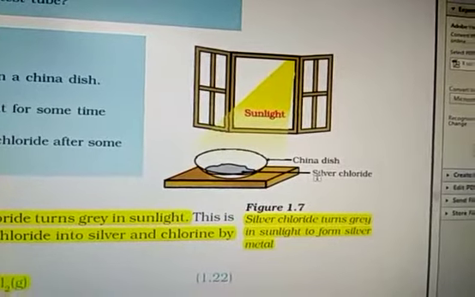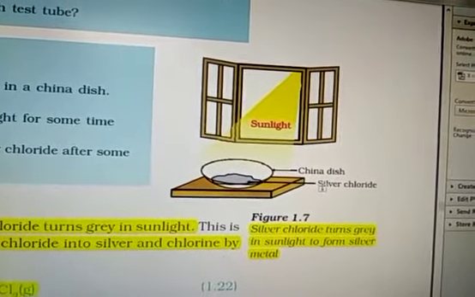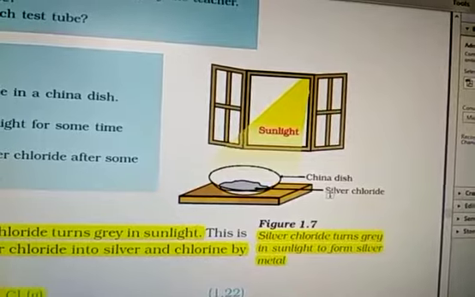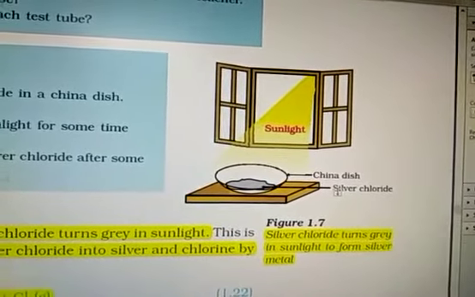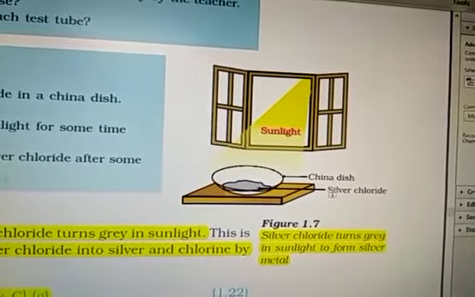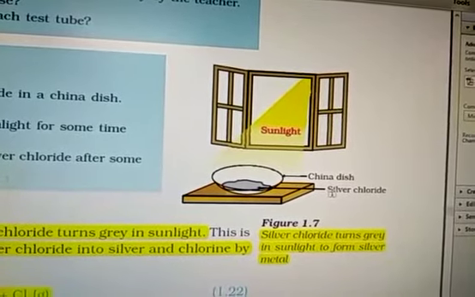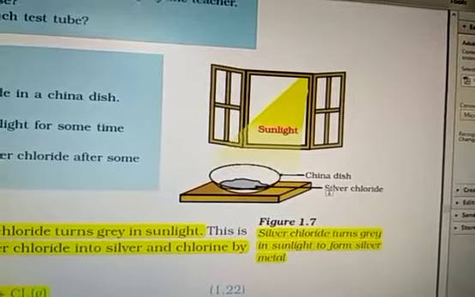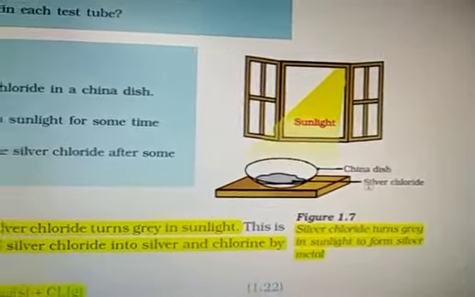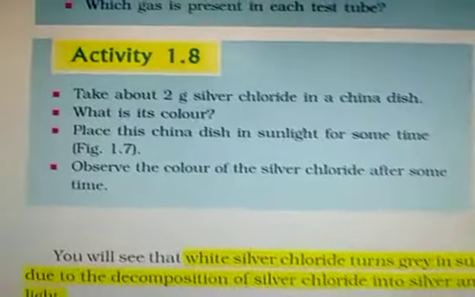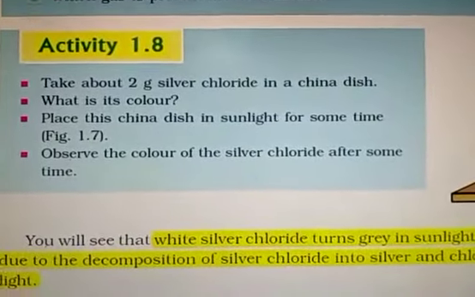Good morning, students. Today we are going to study photolysis, that is decomposition due to light energy. It is also an endothermic reaction because the reaction takes place due to energy. Because it is decomposition, a single reactant changes into two or more products due to light energy. Hence it is also known as photolysis.